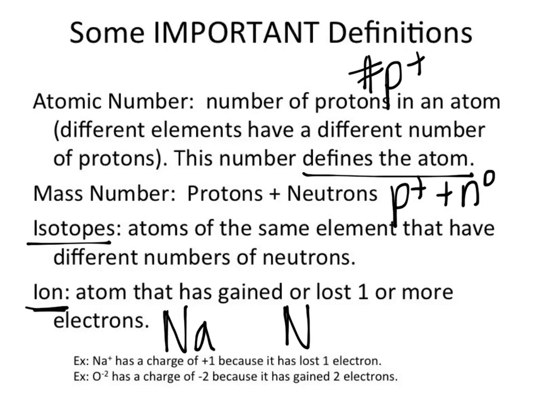Now, if I say Na plus 1, that is its charge. This means sodium has a plus 1 charge, which means it lost an electron. I'm going to go over how to figure that out in a minute. It's counterintuitive. Pluses mean you lost.